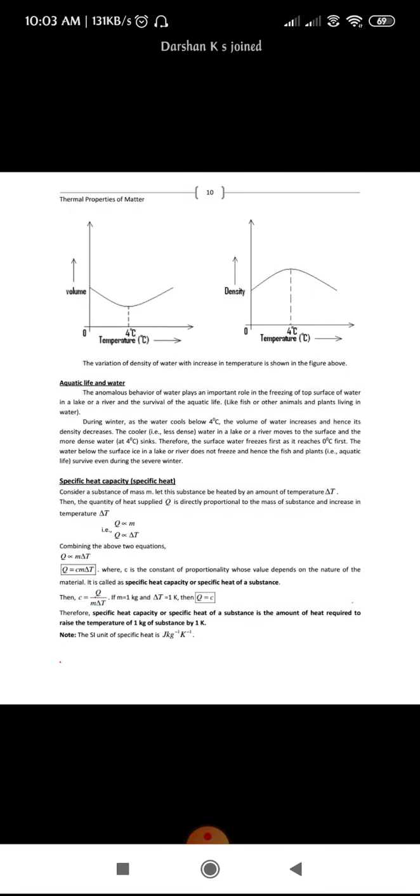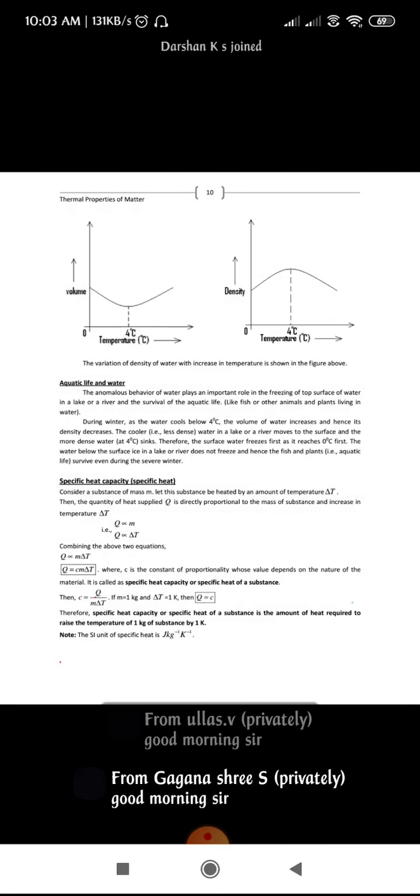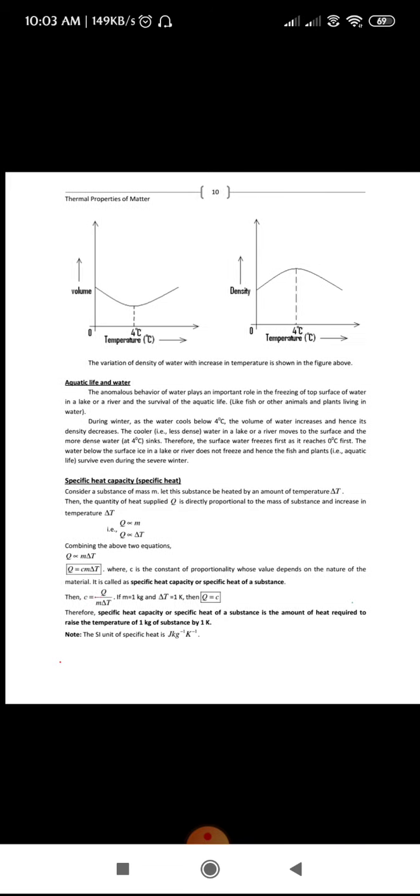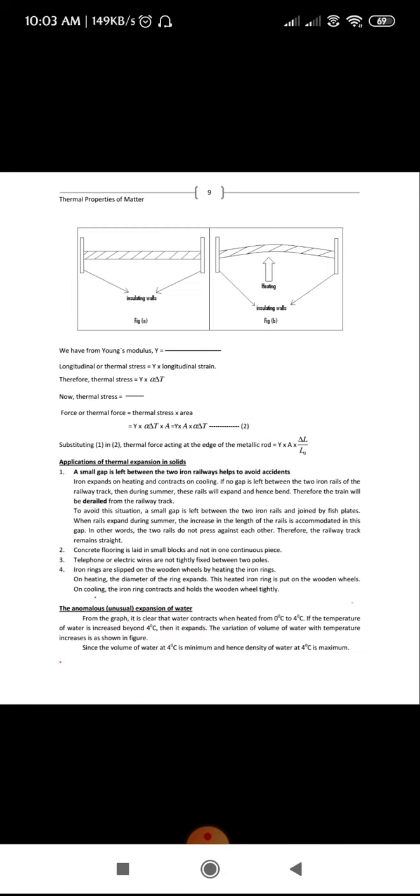So, in the last class, we just went through anomalous expansion of water, right? So, we shall have a recap of yesterday's class. The anomalous expansion is called the unusual behavior of water, right?